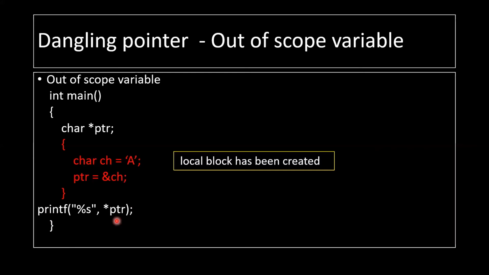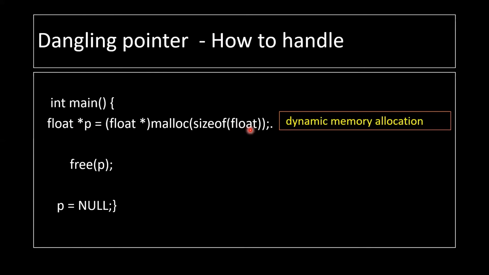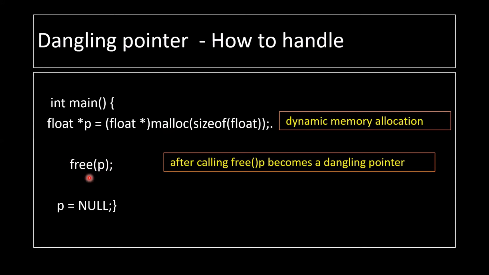Now the question arises, how can we deal with the dangling pointer? For that, see this example. In the first line, I have declared dynamic memory allocation. I am assigning my pointer memory dynamically using malloc. Then this free keyword is used to free the memory of the pointer. So now after using this free statement, my pointer has become a dangling pointer.